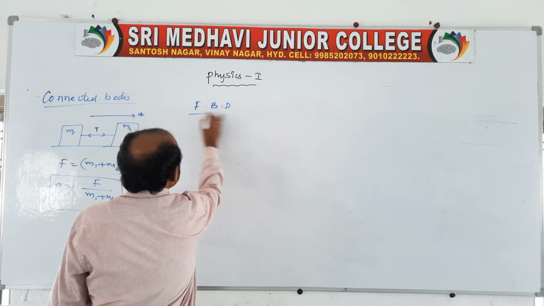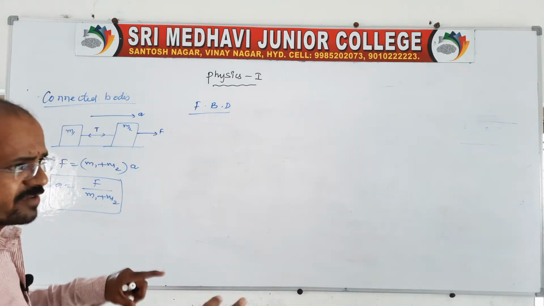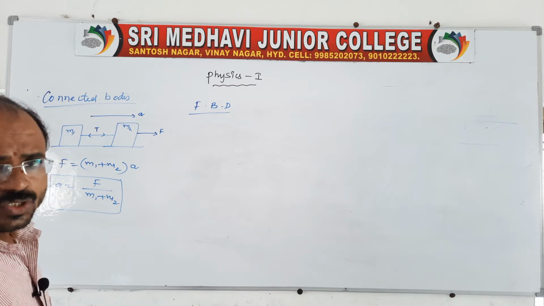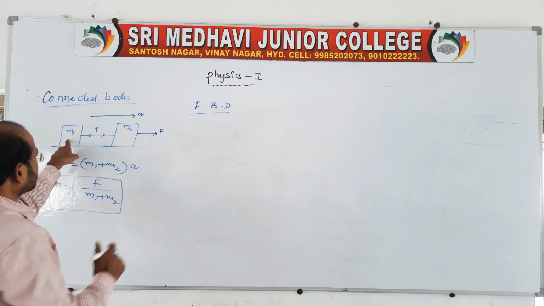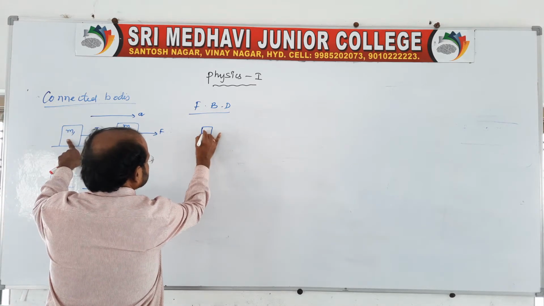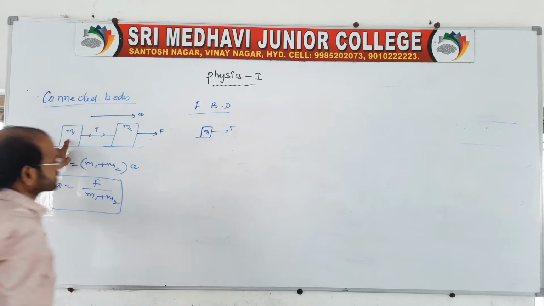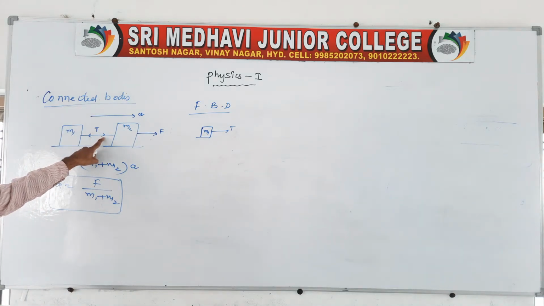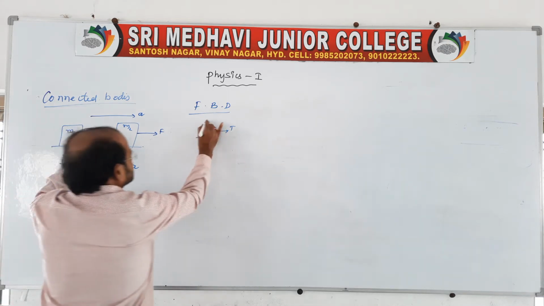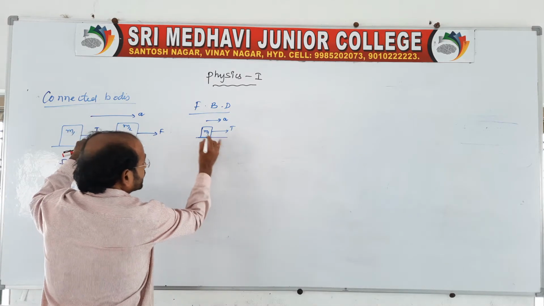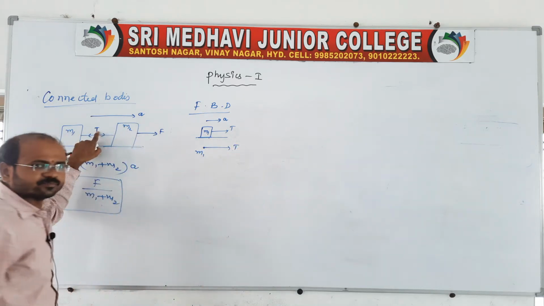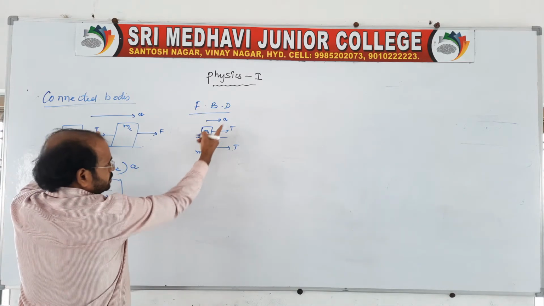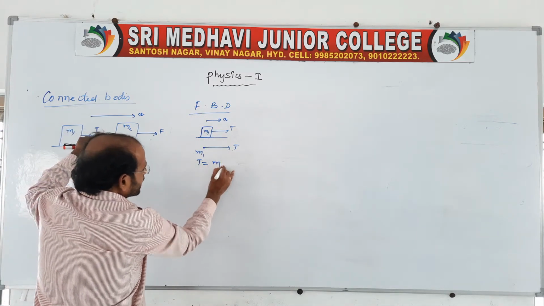Sir, what is meant by free body diagram? That means if a number of bodies are connected like this, we should draw individual diagrams. Free body, in the sense, you remove one block, the M1 block. There is a tension acting like this, only tension T is acting, and it is accelerating with an acceleration A. This we can call a free body. Therefore, the tension is equal to M1 into A.